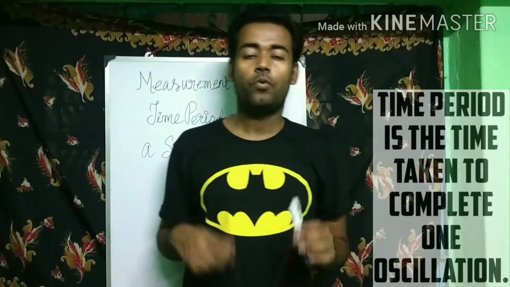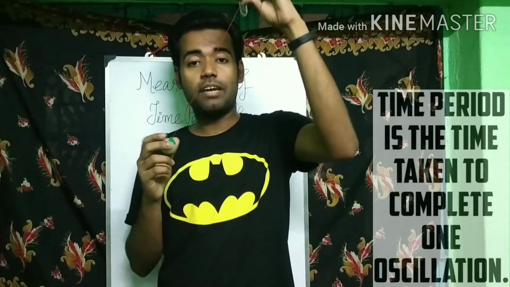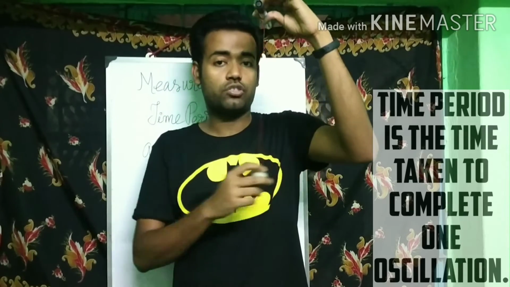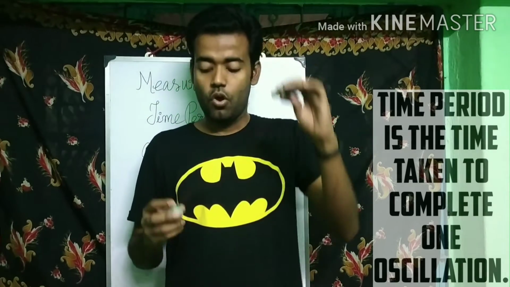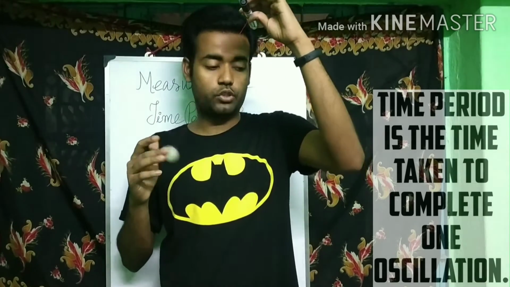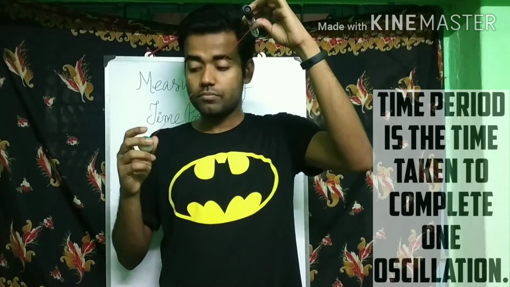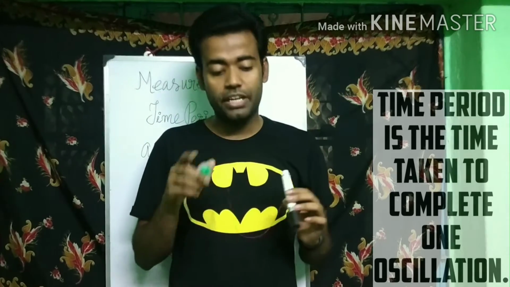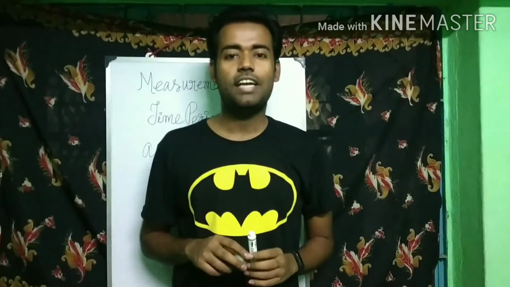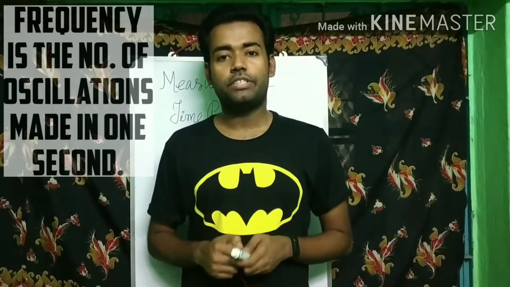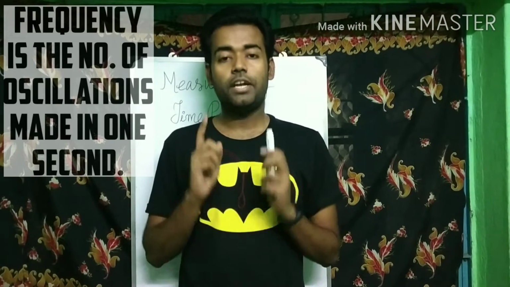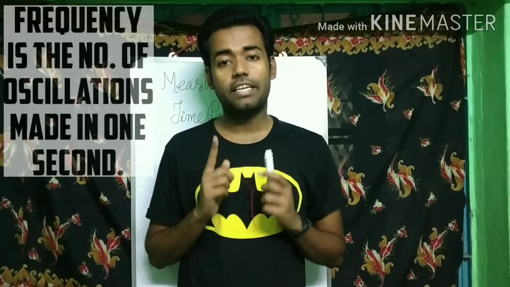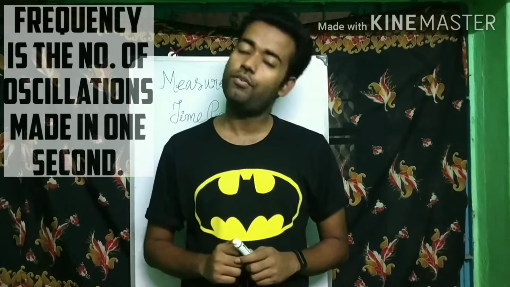Next is time period. What is time period? The time taken by the bob to complete this one oscillation is called time period. Means while I have given the bob a swing, it went and then it came back. So the time taken by the bob in doing this one oscillation is called time period. Next is frequency. What is frequency? The number of oscillations that take place in 1 second is called frequency.